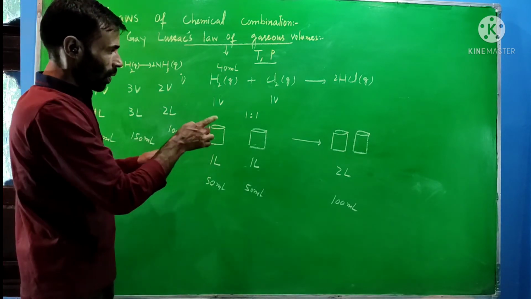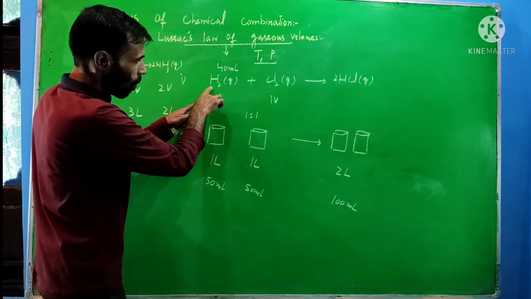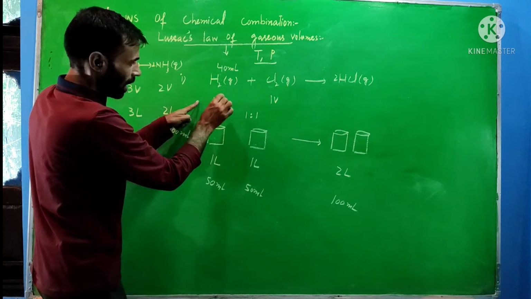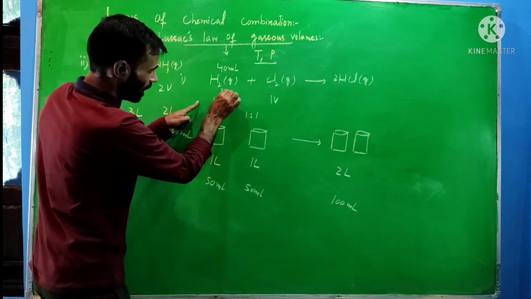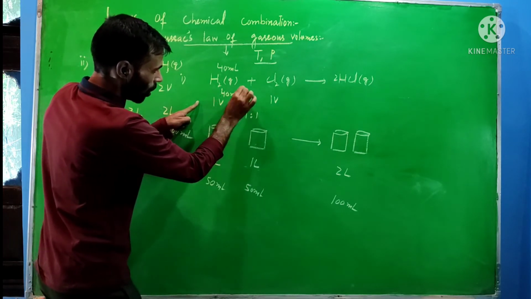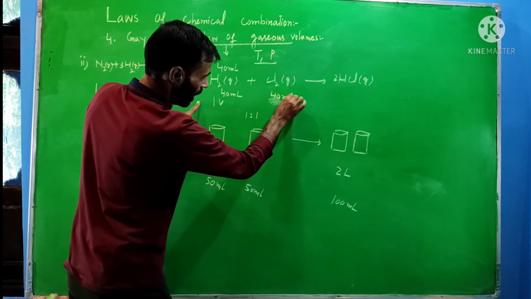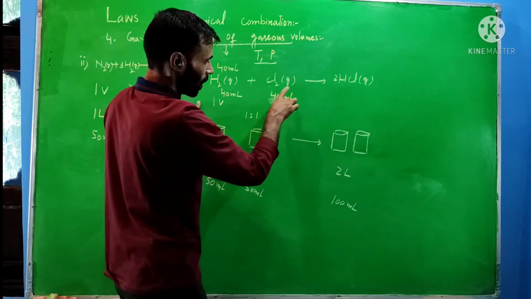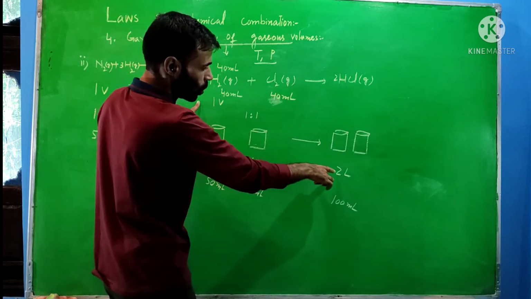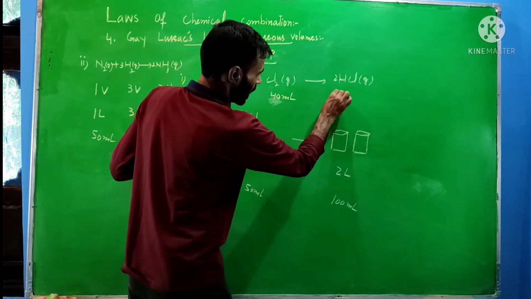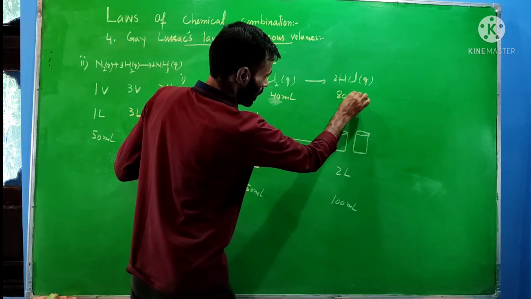Now according to this, we know 1:1 is there. So if it is 40 ml, then 40 ml of chlorine will react with this. And the volume formed is equal to 2 times, because here 2 volumes are produced. So that will be equal to 80 ml.